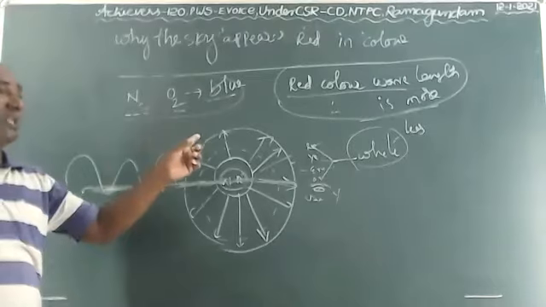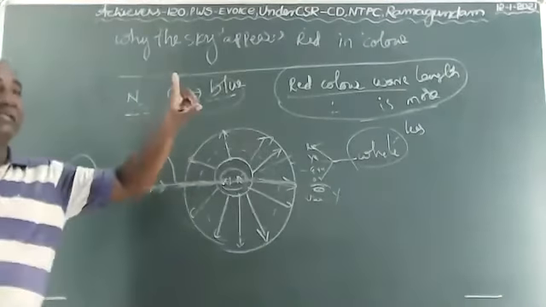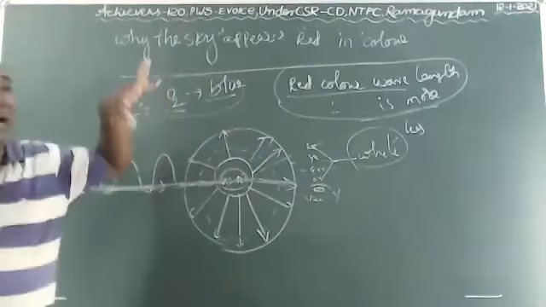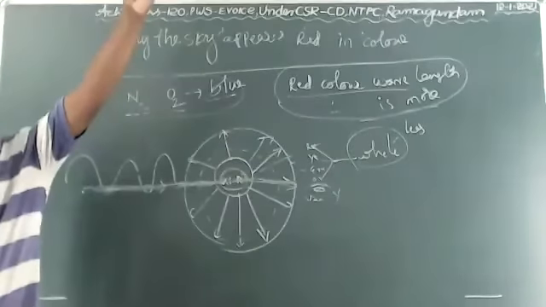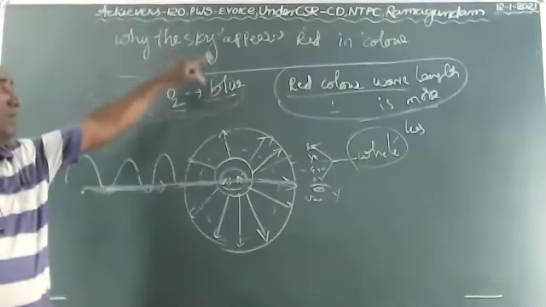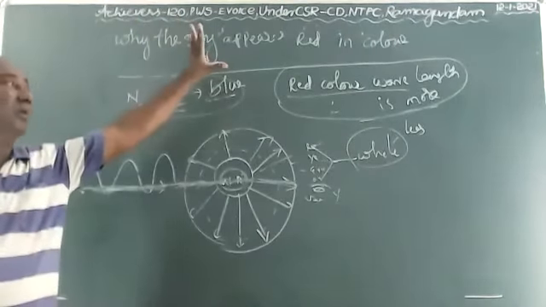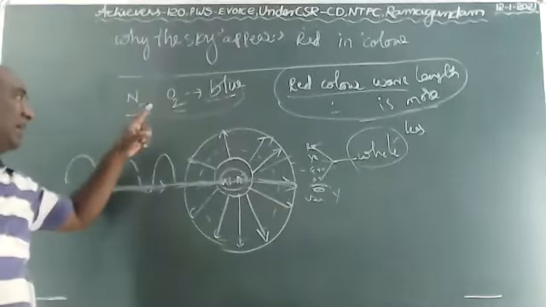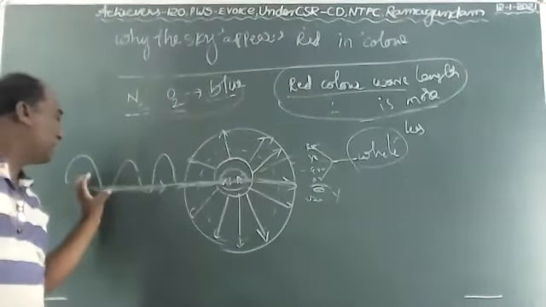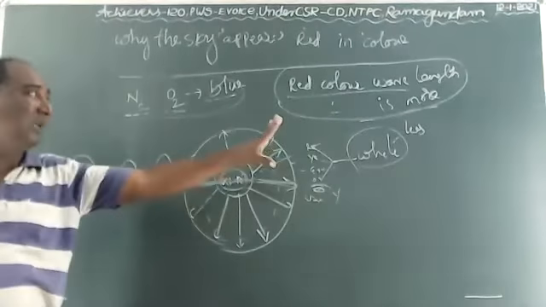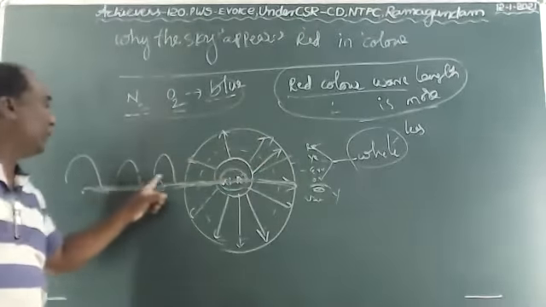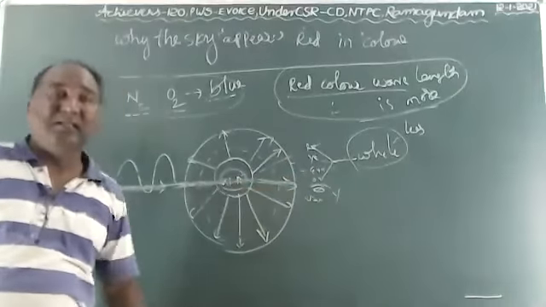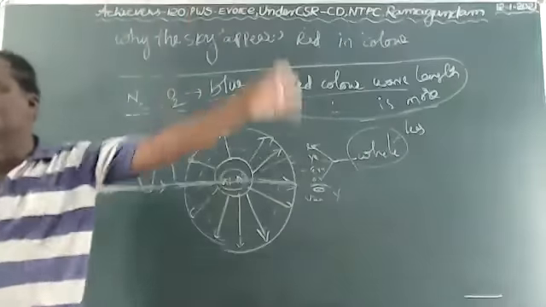Only that is the main reason, children. At sunrise and sunset time, the sun's light travels a long distance because the red wavelength is very long. The remaining other colors' wavelengths are very much less than the red color. The remaining colors are scattered and vanish away. The red color comes slowly and is scattered when it reaches the observer's eye. Then the sky appears red in color.